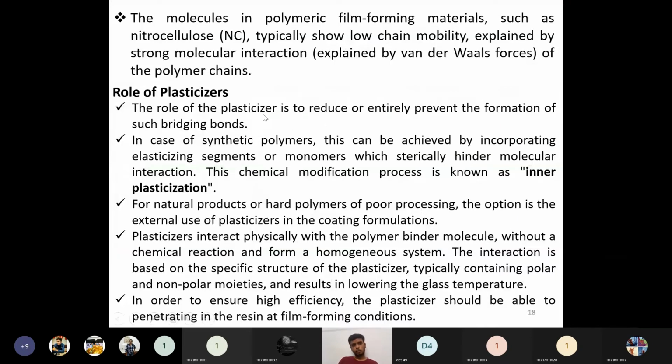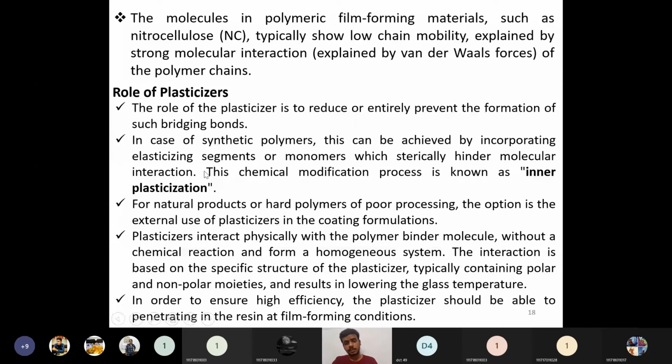Then the role of plasticizer is, first one is to reduce or entirely prevent the formation of van der Waals forces or these bridging bonds. Then in case of synthetic polymers, what happens? This suppressing nature can be achieved by incorporating elasticizing segments or monomers, which sterically hinder molecular interaction. So it will inhibit the molecular interaction so that the van der Waals forces or these bridging forces need to be very low. This chemical modification process is called inner plasticization.